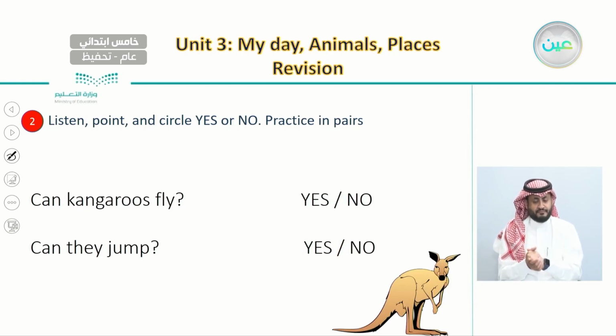We ask two questions. Can kangaroos fly? If the answer is no, here we circle no. And let's ask the other question, which is, can they jump? If the answer is yes, then here we circle the word yes.